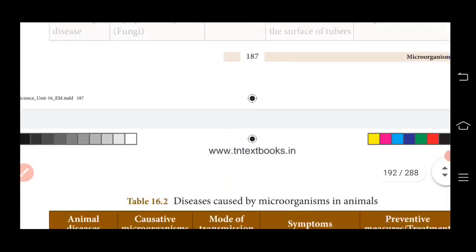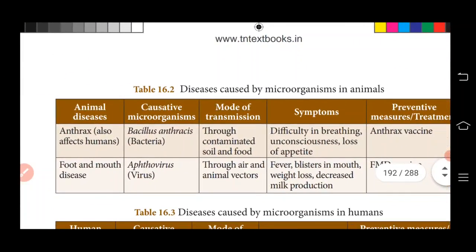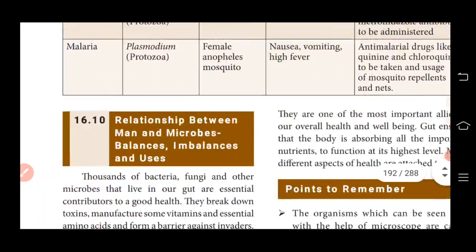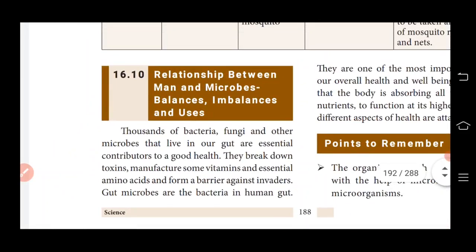Today, we are going to learn diseases caused by microorganisms in animals, then diseases caused by microorganisms in humans, and then the last topic, the relationship between man and microbes: balances, imbalances and uses.